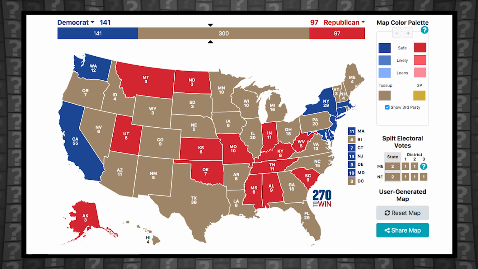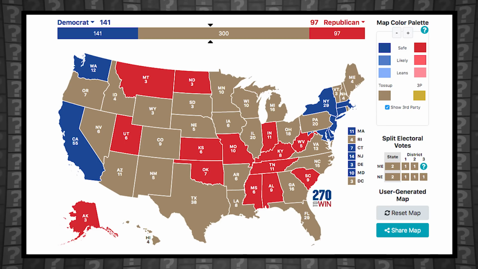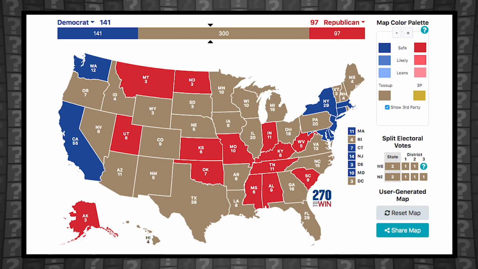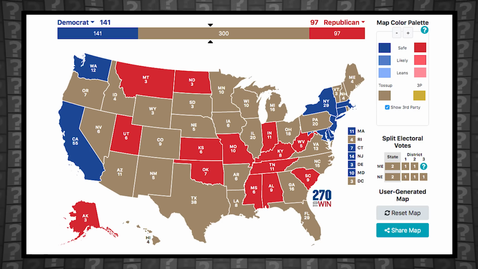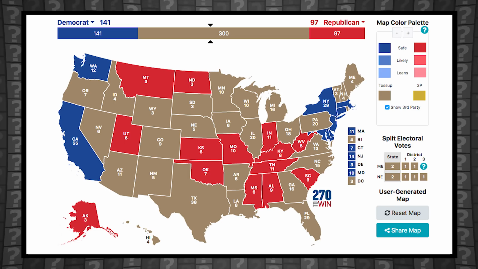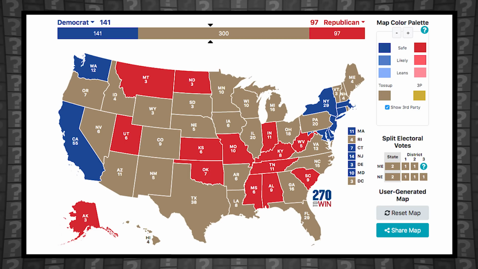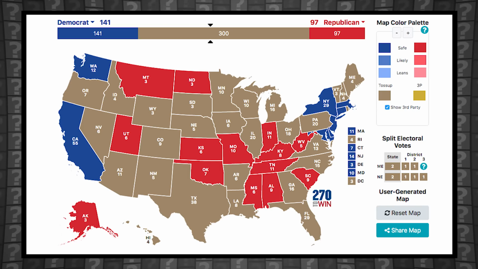Of course, there are some states that are almost inarguably safe states based on historical precedent alone. These are states where there isn't really any good polling data, but this is for the most part because no one's really bothered to poll the states. These are generally speaking smaller states with a consistent presidential voting record. Each has voted for the same party in at least 5 out of the last 5 presidential elections.